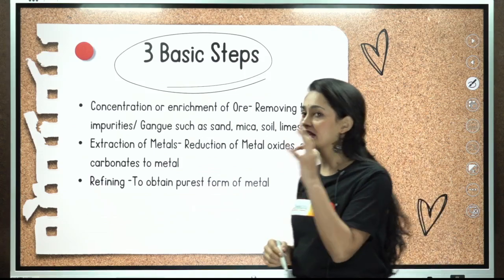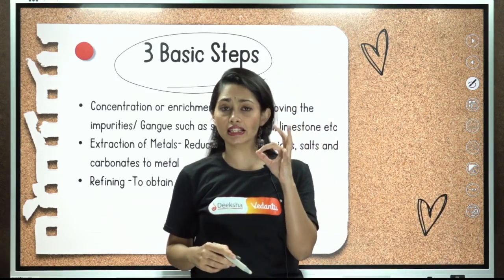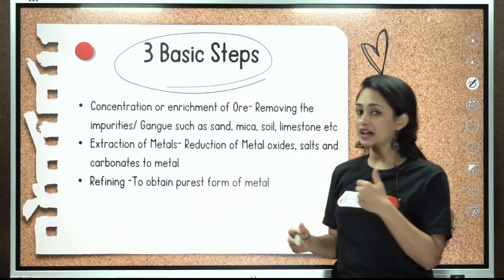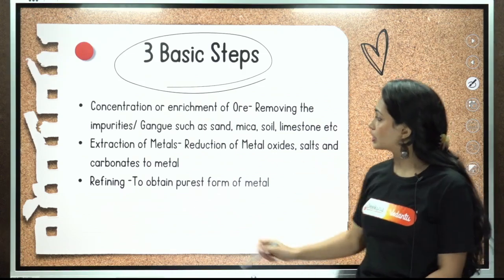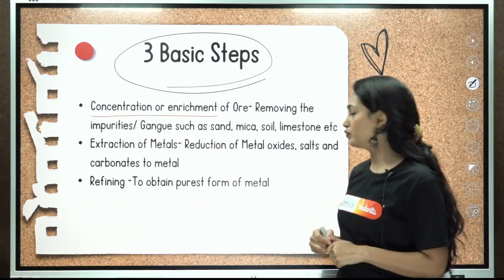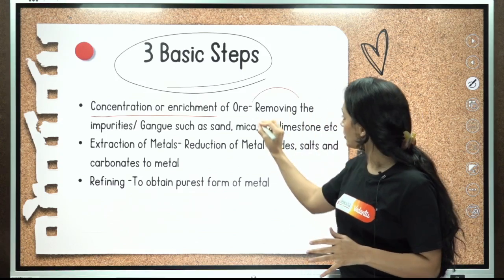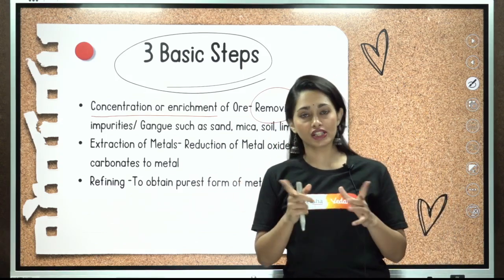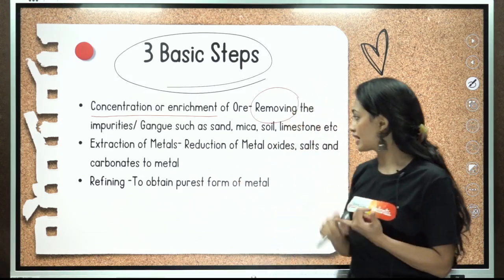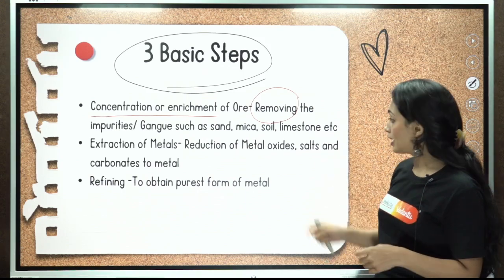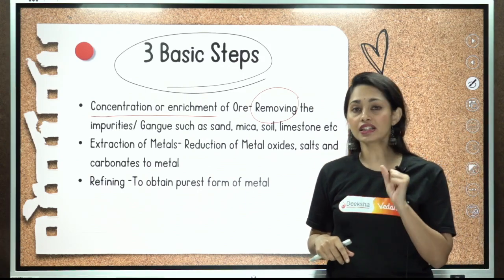First, three basic steps that we need to know while we are extracting a metal. First thing first, concentration or enrichment of ore. What is this? We will be removing all the impurities. Impurities are also called gangue, such as sand, mica, soil, limestone, etc. This is nothing but the concentration process.